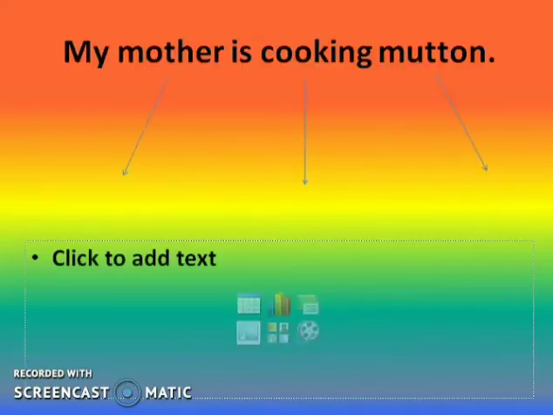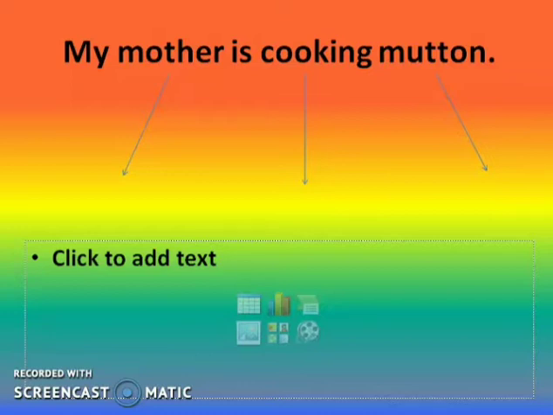Look at my first sentence. It is written, my mother is cooking mutton. You have already done the tenses and I hope you can identify in which tense the sentence is written. Is cooking is mentioned, so you can clearly understand the action is going on now. So when the action is happening currently, this is present continuous tense. Now I'm not going into the details of the tense.